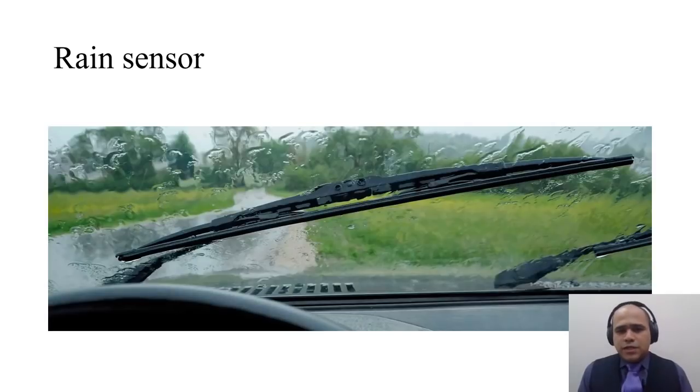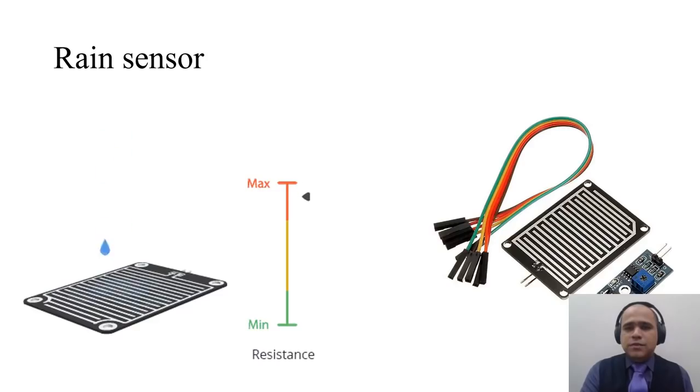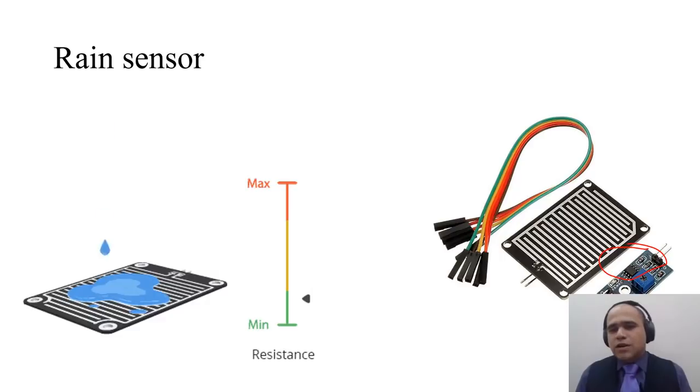Many times you see a car wiper start automatically, and what is the magic that is happening behind it? The main sensor used for these car wipers to move is called a rain sensor. It's nothing but a variable resistor. So when water falls onto this sensor, it changes its resistance because of these interdigitated electrodes. And you need some signal conditioning as shown here, so that you can convert this resistance into a proper 0 to 5 volt signal.